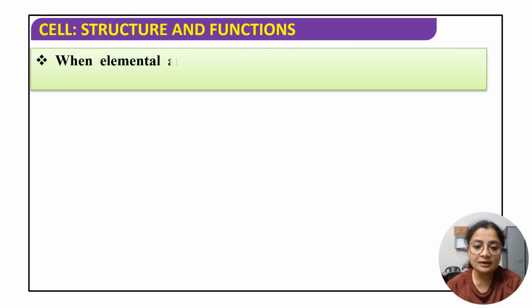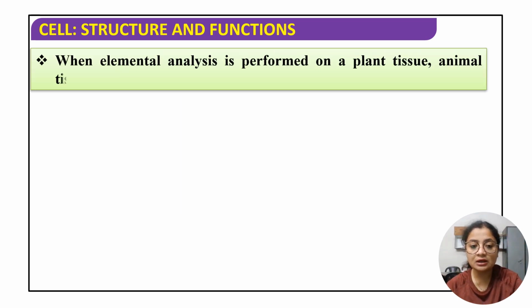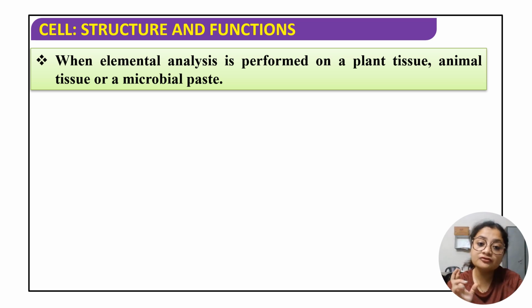Something I would like to mention here: it's not important that you memorize or mug up these definitions. What is important is that you know the concept behind the definition and the reason. Only then will you be able to solve the MCQs, because in MCQs you just need to pick the right option. You just need to circle the right option in the OMR sheet. That is exactly what you need to do.